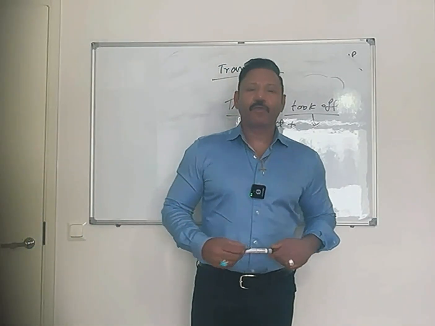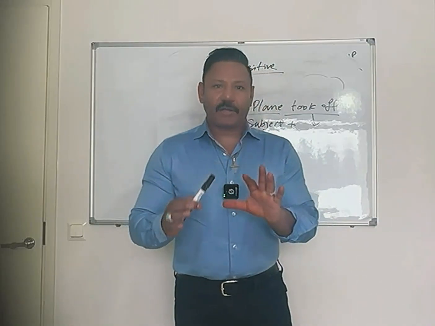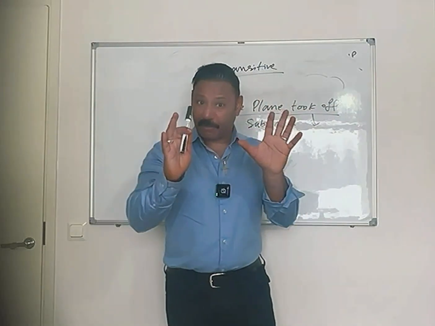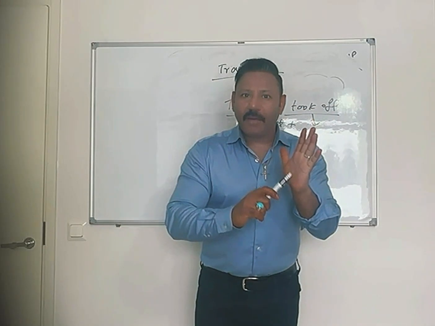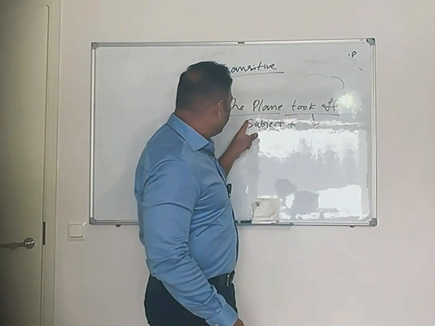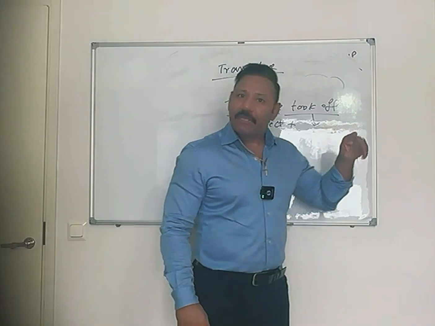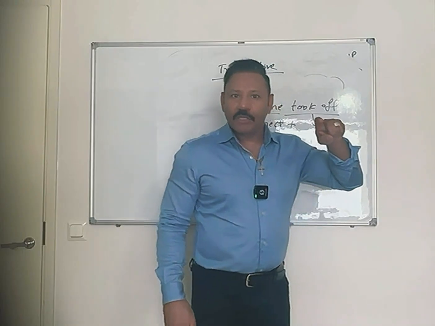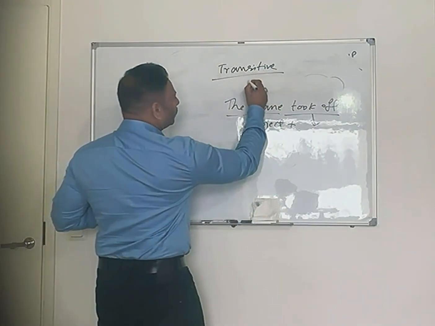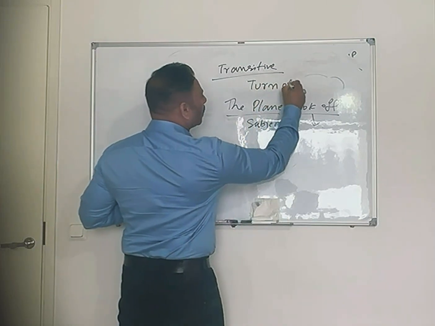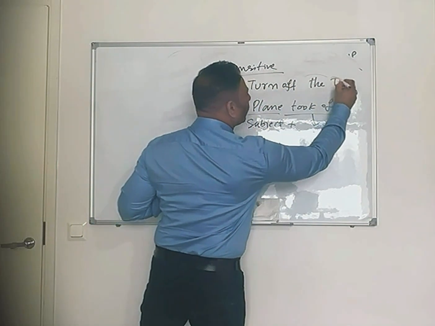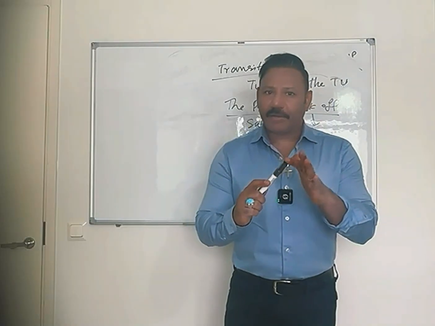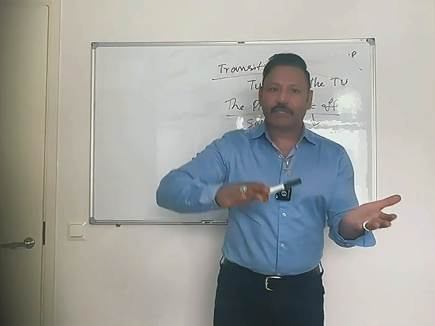Separable phrasal verbs: the verb and particle can be separated by the object. Is it confusing? No. Just remember, it's not confusing. The verb and particle can be separated by the object. That's very interesting. Example, turn off the TV. As I've said, the verb and particle can be separated by the object.